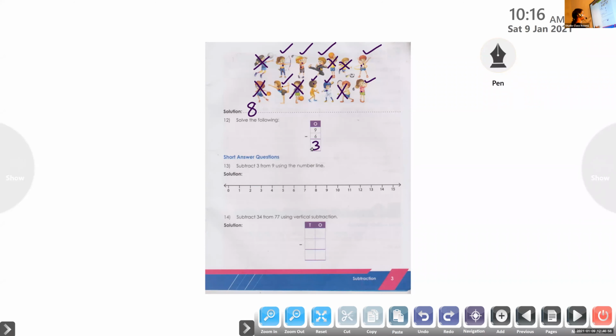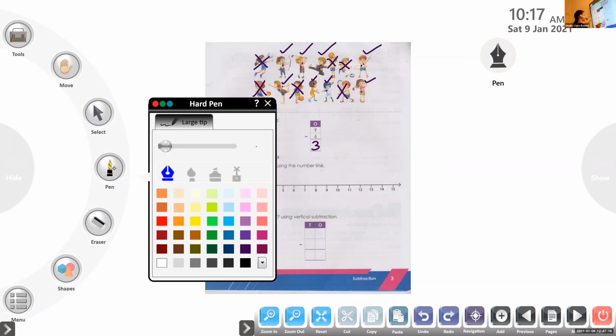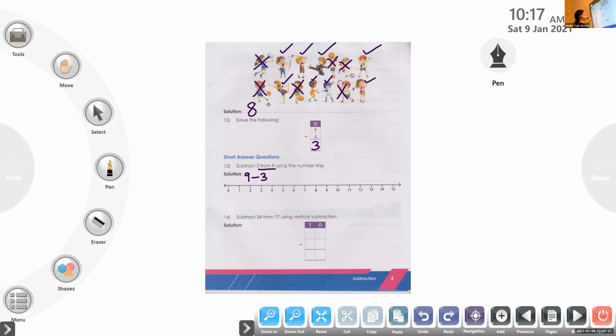What is the meaning of 3 from 9? 9 minus 3. Now, the number line is there in the page. No, so you can just directly take the backward jumps.